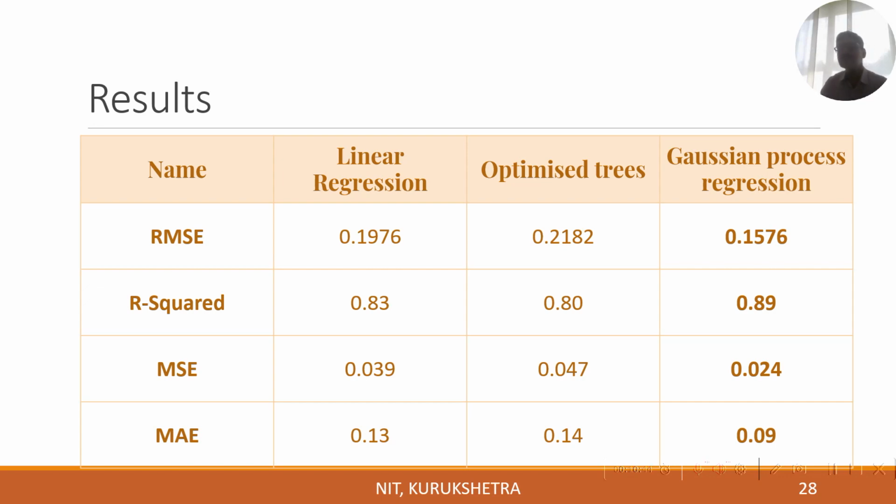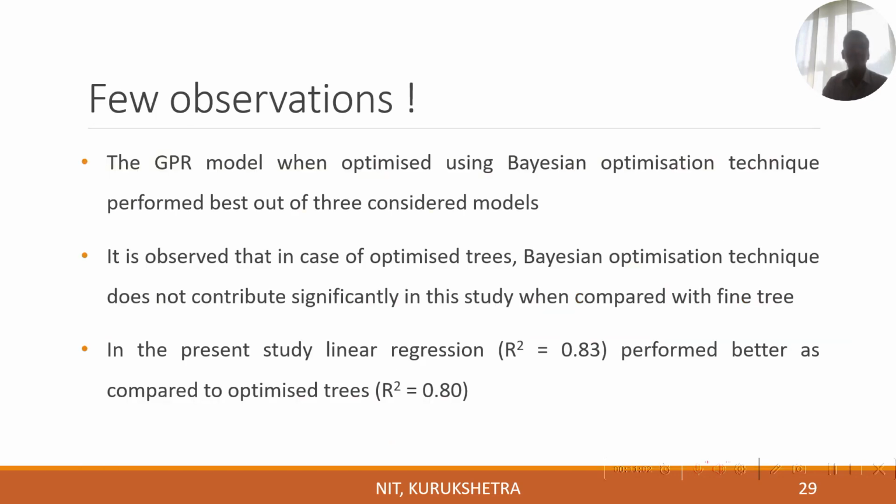Out of these, Gaussian process regression shows a slight edge over the other techniques in all statistical parameters, representing the IRI close to 0.9, that is 0.88, 0.89, and root mean square error also very low as compared to other techniques.